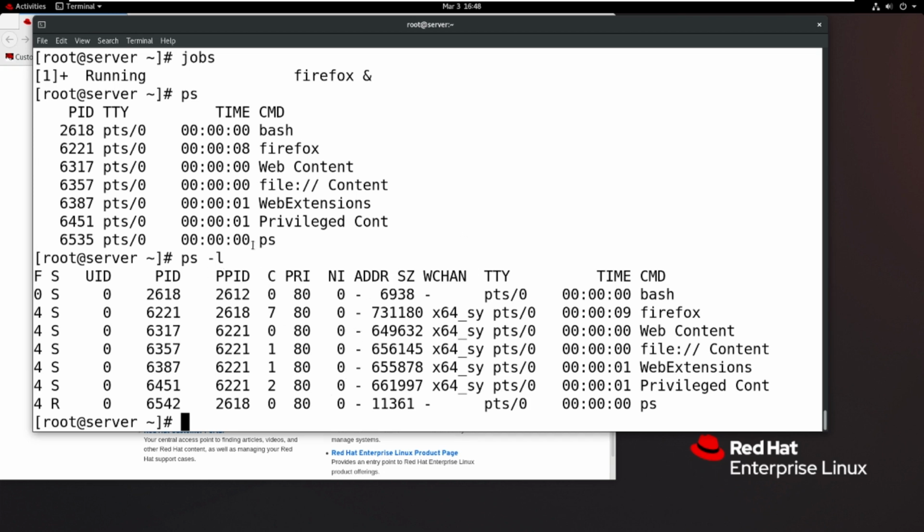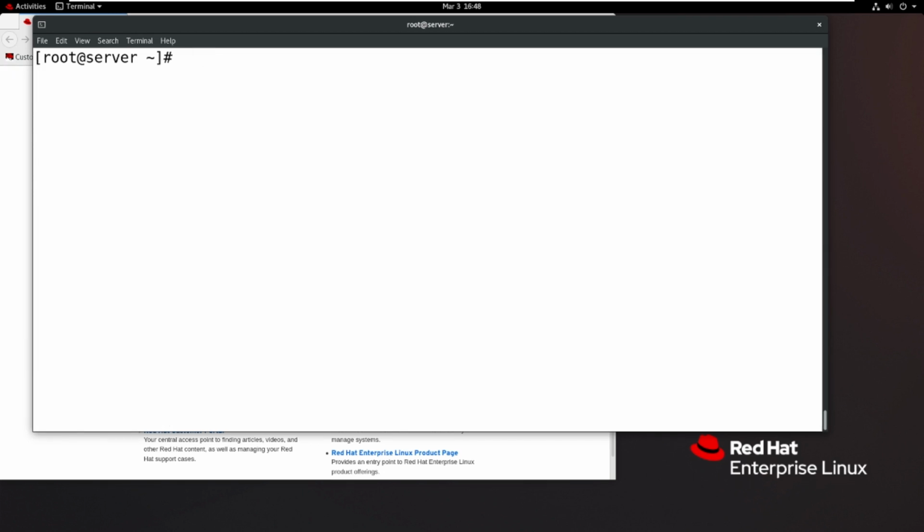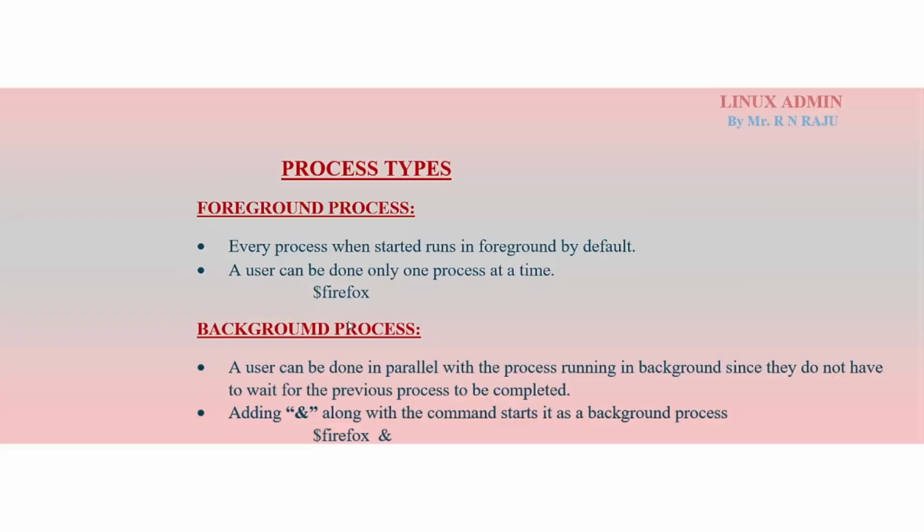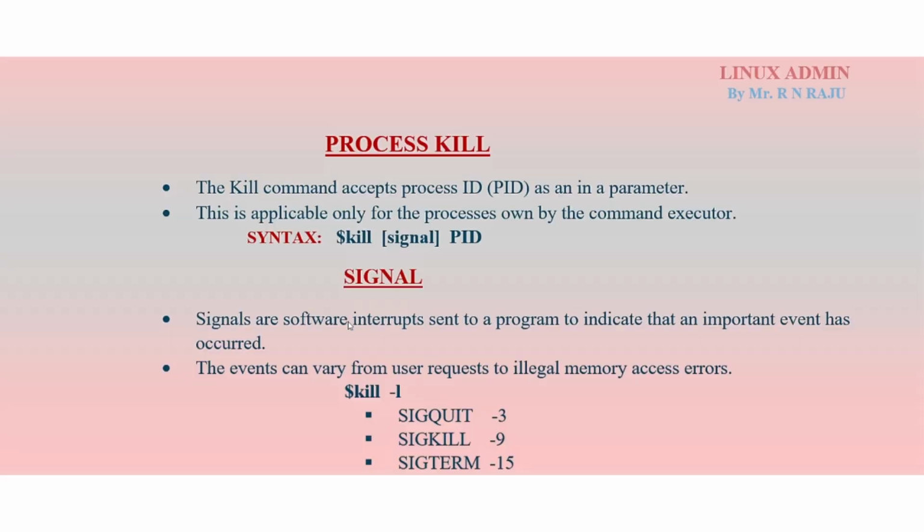So now jobs are running here, but here you want to kill those jobs. ps is the command. Sir, I want to kill Firefox. Then we can use some important kill commands. What are they? So process kill is the command. What is the process kill? Here the kill command accepts the process ID as a parameter, that is called the PID parameter. So this is applicable only for the processes owned by the command executor.